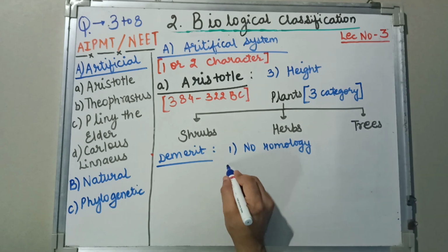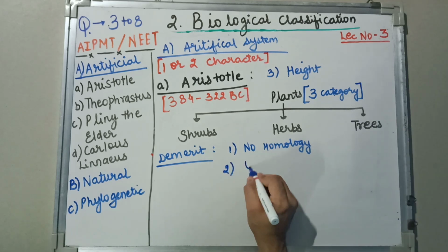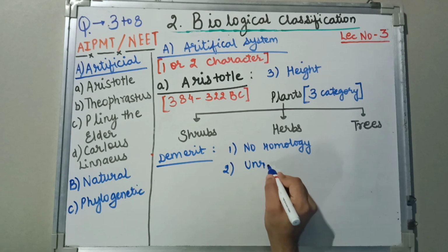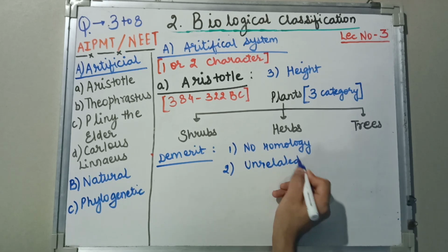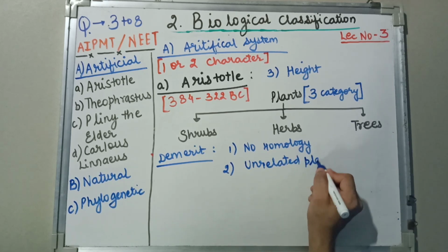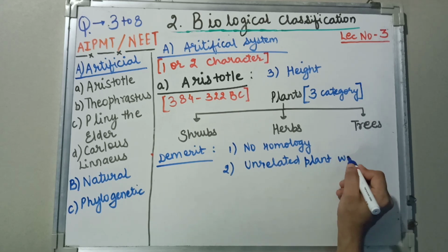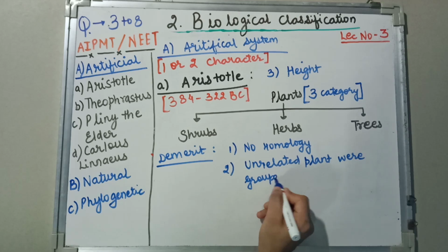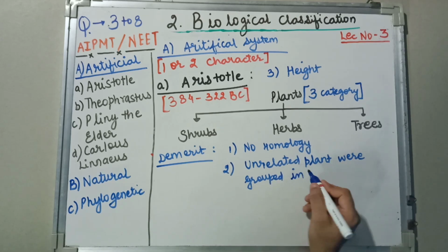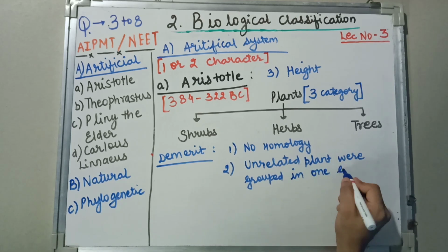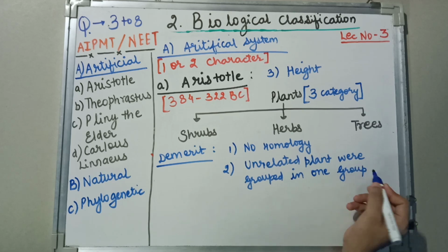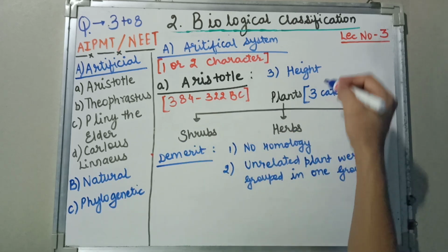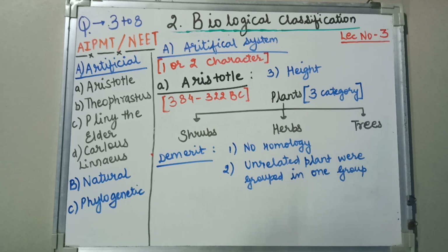Second, unrelated plants were grouped in one group by such classification, that is, on the basis of height alone.